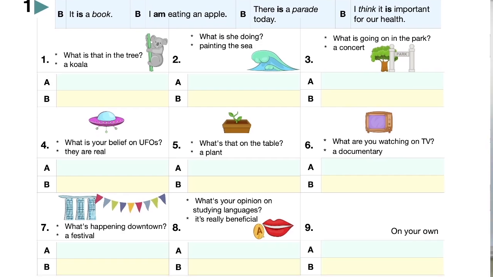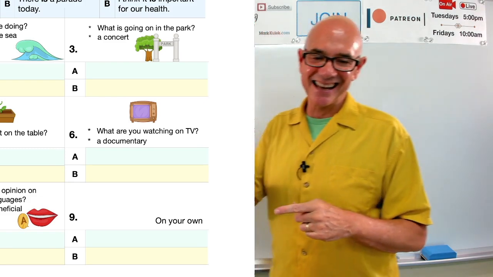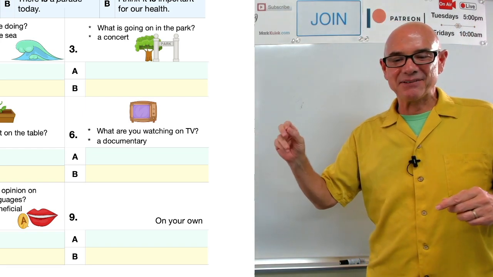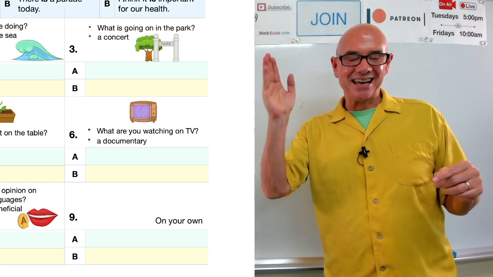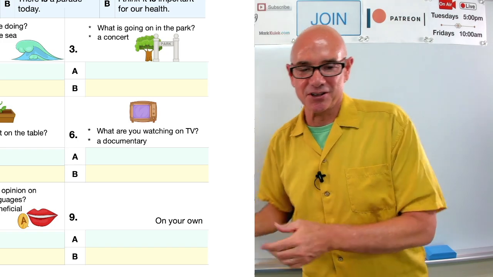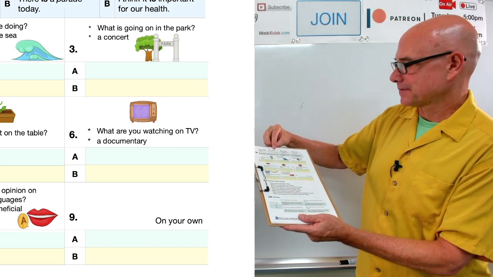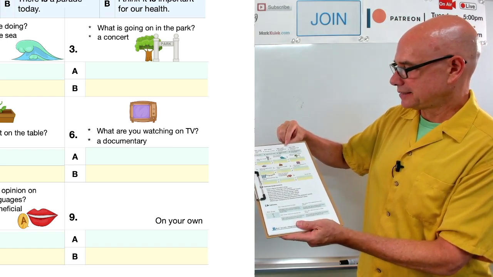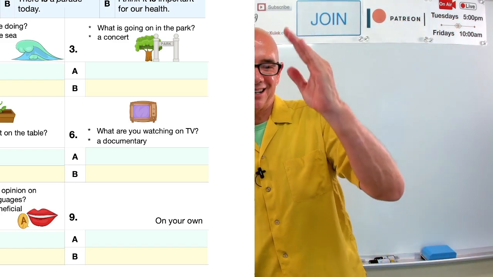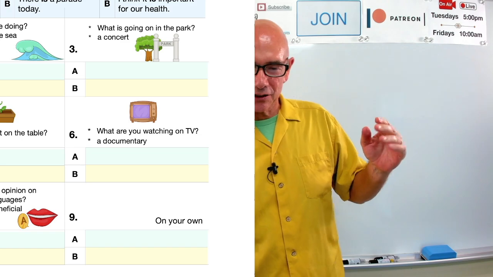Now, your idea, right? So here, you make your own sentence, you make your own conversation. Maybe if you want to be creative, draw a picture, and then, of course, write your sentences. So for your idea, choose one of these topics: what plus thing, what plus action, what plus event, what plus idea. So you decide which one to do, on your own. Okay, so that's great.